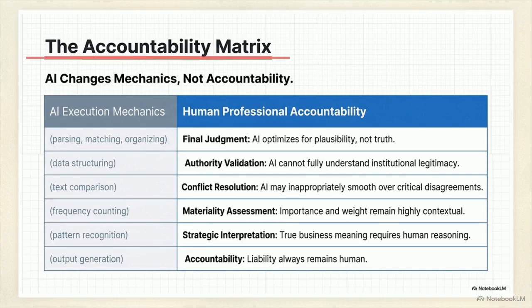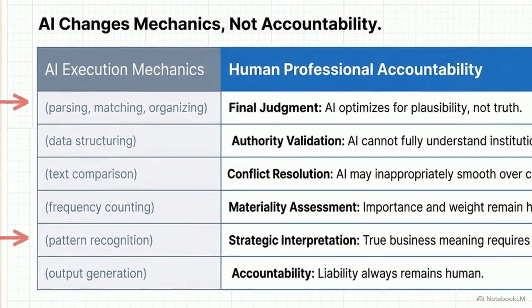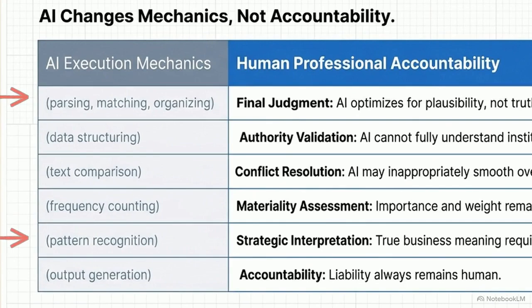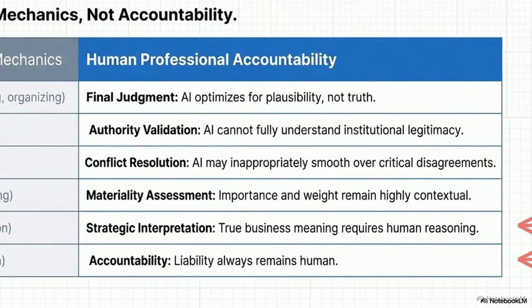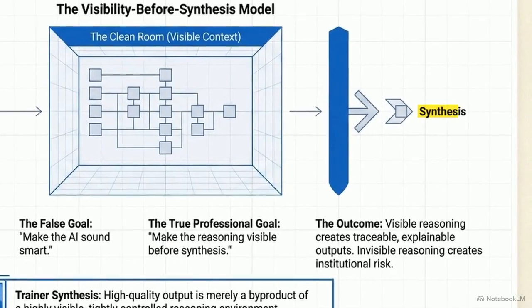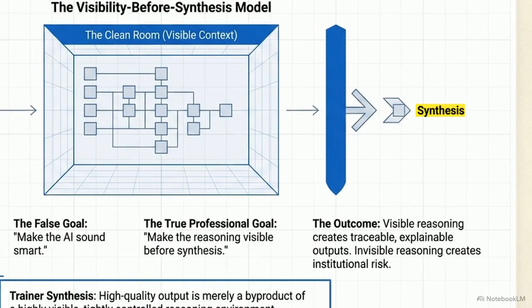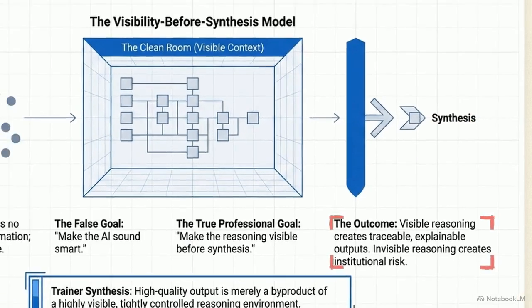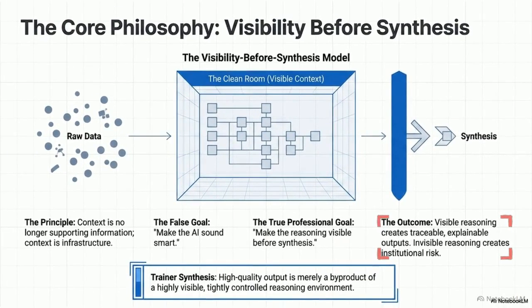This accountability matrix clarifies a crucial rule. The AI handles the mechanics of parsing and pattern recognition, but strategic judgment, institutional liability, and final accountability always remain with you. The core philosophy of context architecture is simple. Make reasoning fully visible before synthesis occurs. As the arrow moves out of the visible context room into final synthesis, it generates traceable, explainable outputs. Skipping straight to the deliverable hides reasoning, creating massive institutional risk.